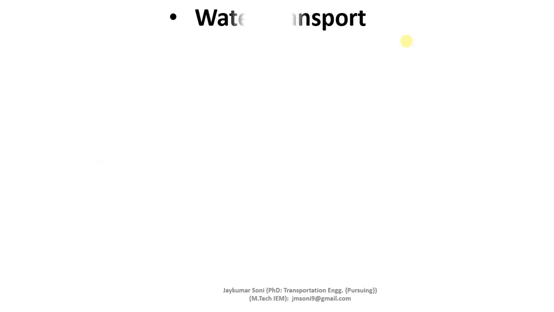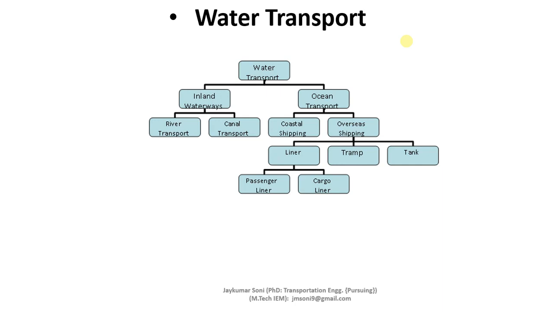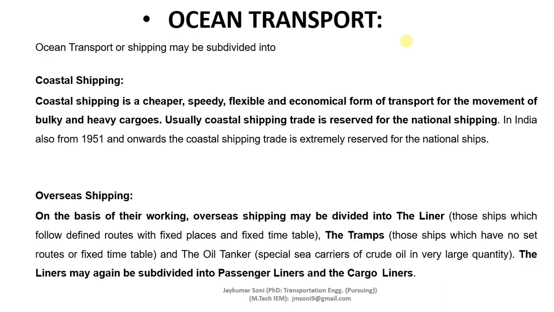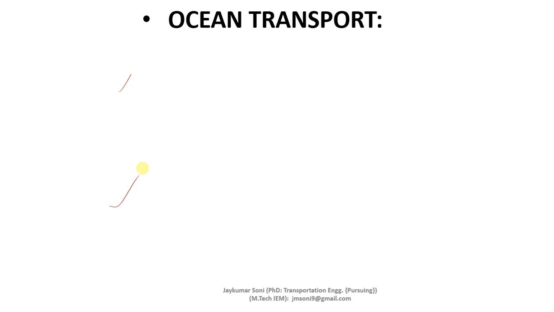Now the other category is ocean transport. Ocean transport can be subdivided into two parts: coastal shipping and overseas shipping. Now the coastal shipping is comparatively cheaper, speedy, flexible, and an economical form of transport for the movement of bulky and heavy cargoes.